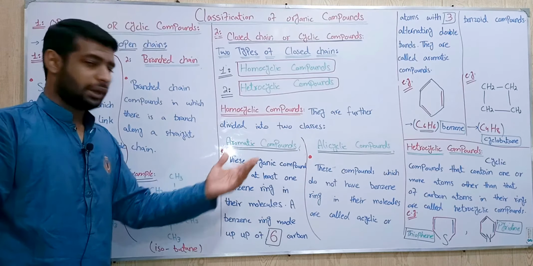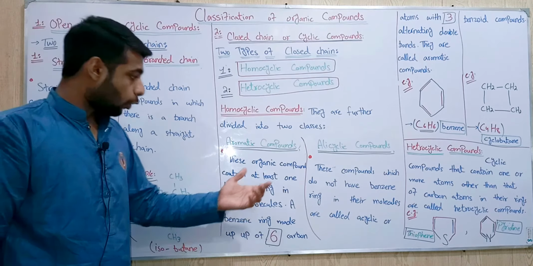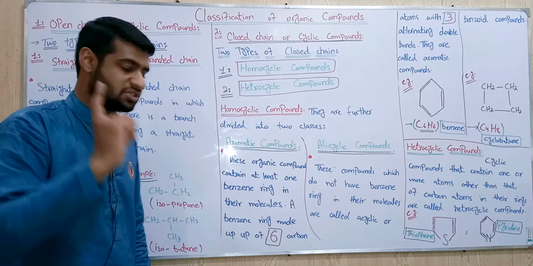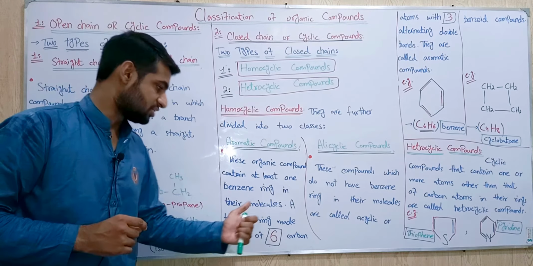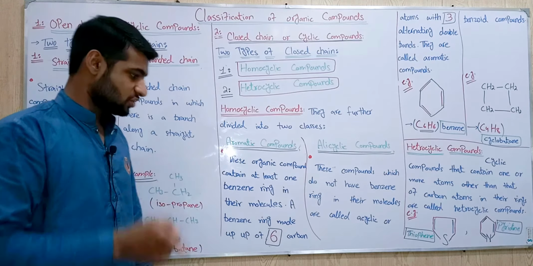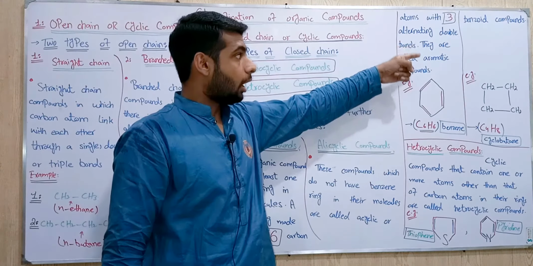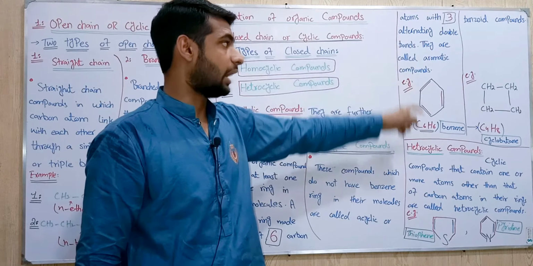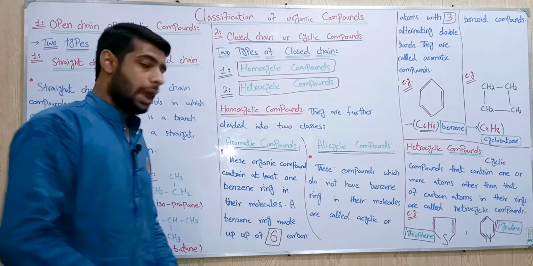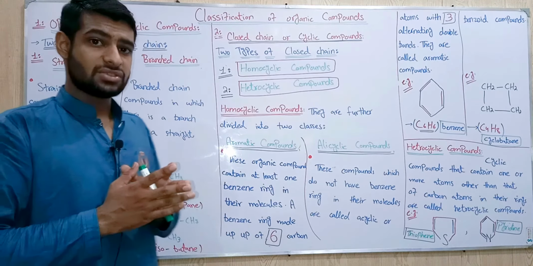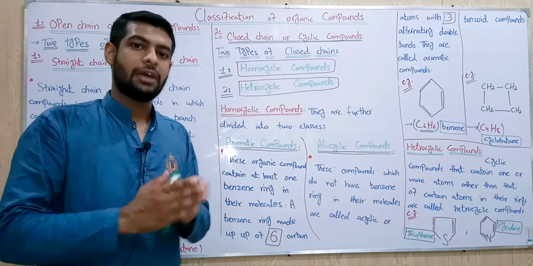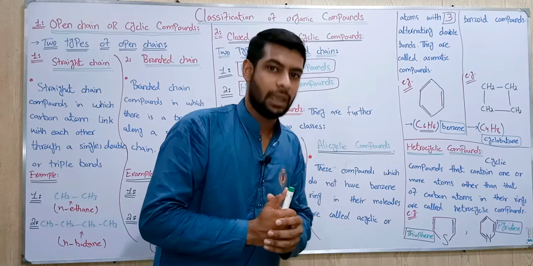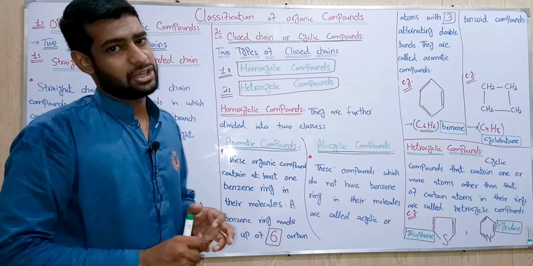Now we discuss the aromatic compounds first. These organic compounds contain at least one benzene ring in their molecule, a benzene ring made up of 6 carbon atoms with 3 alternating double bonds. They are called aromatic compounds. Aromatic compounds means that the molecules have at least one benzene ring. The benzene formula is C6H6, and it is called an aromatic compound.